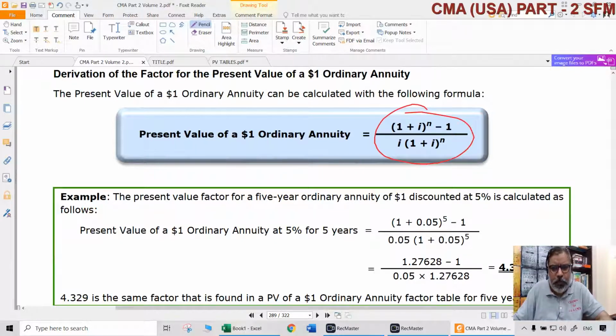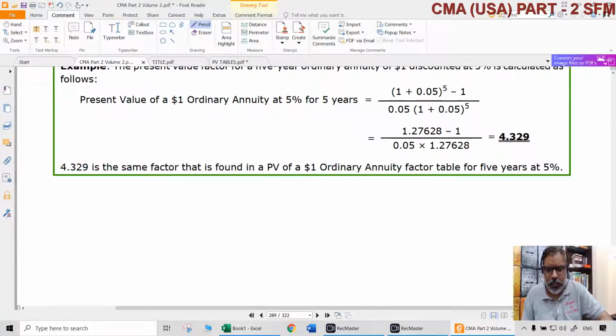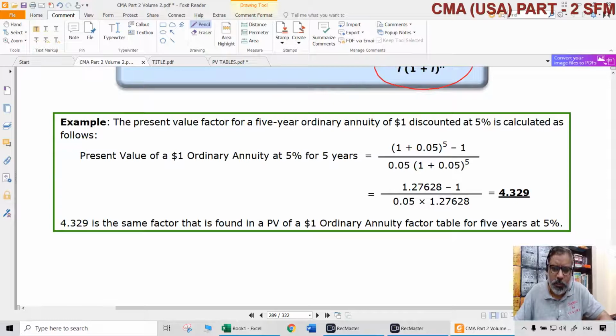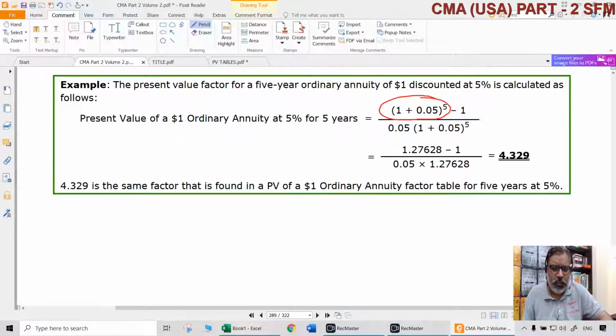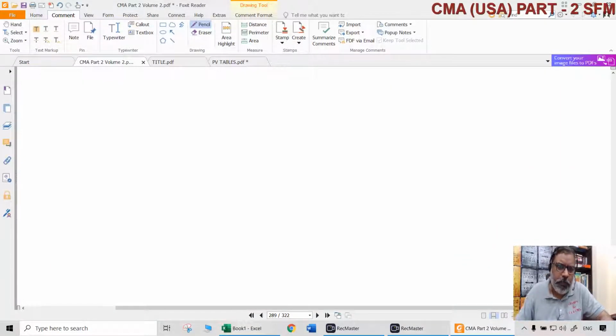Formula for PVIFA is this: 1 plus I to the power of n minus 1, divided by I into 1 plus I to the power of n. Once again, formulae generally are not suggested. Why? Because in the examination, to find out this to the power of 5, to the power of 20, to the power of 30, these all things are not that easy. So, particularly for PVIFA or FVIFA, for annuities, I would suggest don't worry about formulae, directly go to the tables.